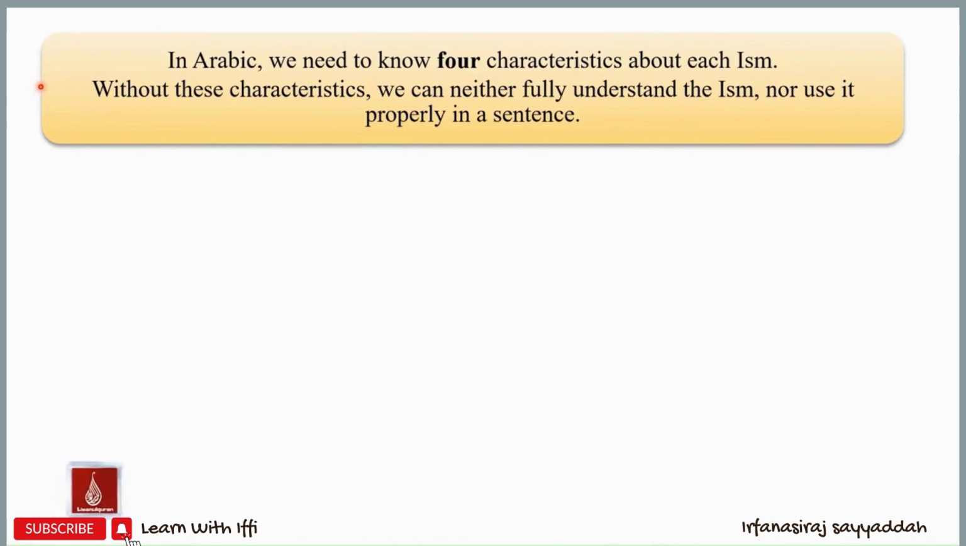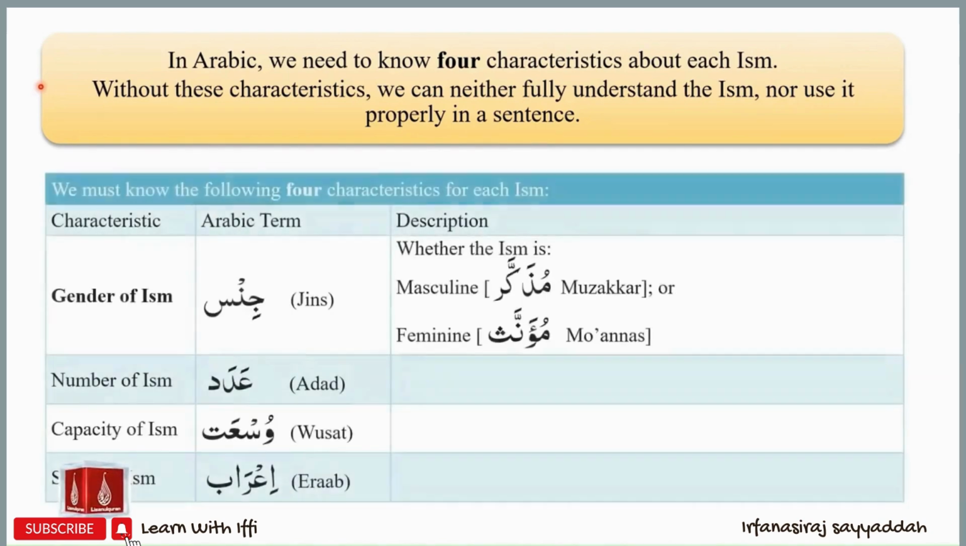So what are these four characteristics? For each ism, we need to know the gender of the ism, the number of the ism, the capacity of the ism, and the status of the ism. Once again, the four categories of an ism that we need to know are the gender, number, capacity, and status.